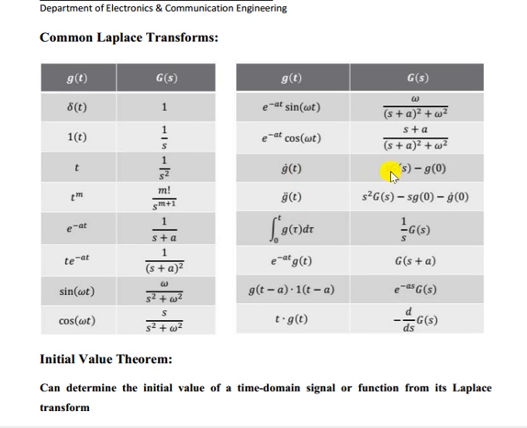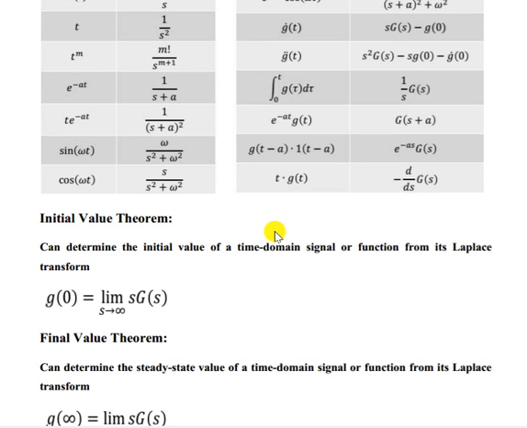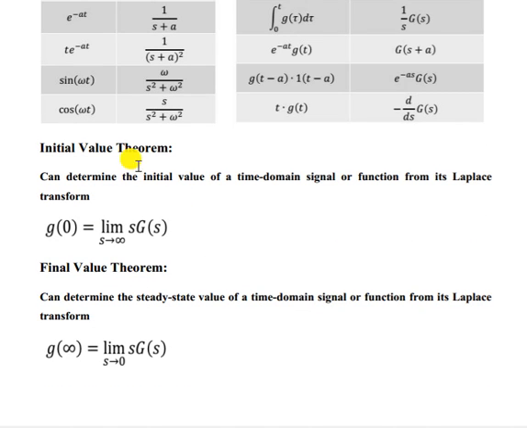Now we have the differentiation property and the integration property also. Let us find that out. First the initial value: the initial value of a time domain signal from its Laplace transform can be determined as g(0) equals the limit s tends to infinity of s into G(s). That means if a function g(t) is given, find the Laplace transform G(s), multiply it by s and put s equal to infinity, and you will get the g(0) value. This is the initial value. For the final value, you multiply by s into G(s) and put s equal to 0, and that will be the final value g of infinity.